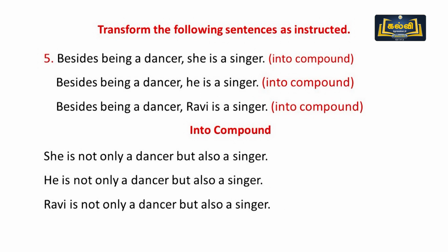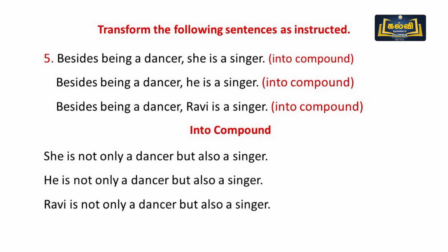Fifth one is, besides being a dancer, she is a singer. Besides being a dancer, I am a singer. Besides being a dancer, you are a singer. Besides being a dancer, he is a singer. Besides being a dancer, she is a singer. Besides being a dancer, Ravi is a singer.